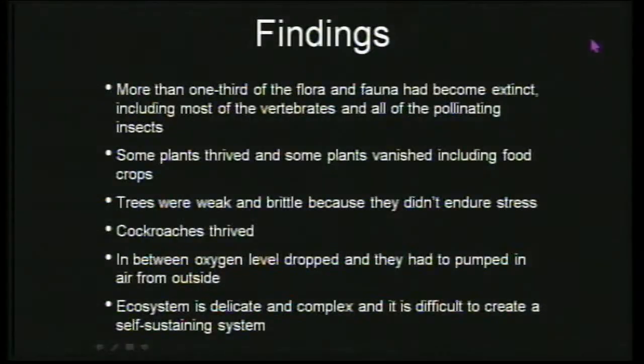So it's interesting that they found that more than a third of the flora and fauna had become extinct. As I mentioned in the previous slide, 3,000 plants and animals were introduced. More than a third of those plants and animals died, including most of the vertebrates and all of the pollinating insects. You know how important insects are in the ecosystem.